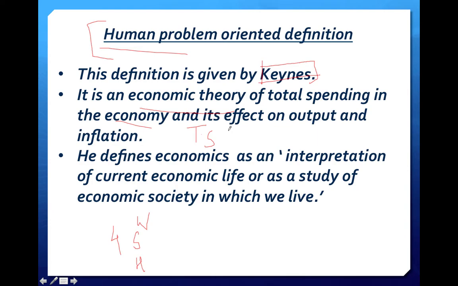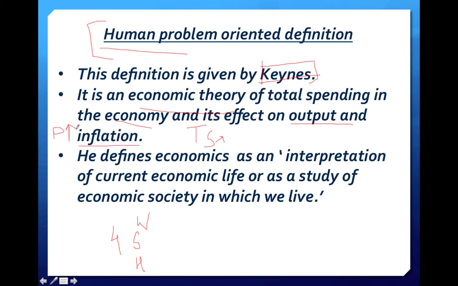And what is the effect of such total spending on the output? Means what is the result of such spending? The total effect on the output and also the inflation. Now what is inflation? Inflation means when the prices rise high, that is the condition of inflation.